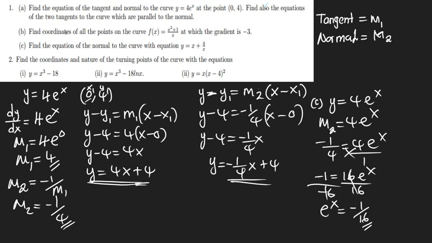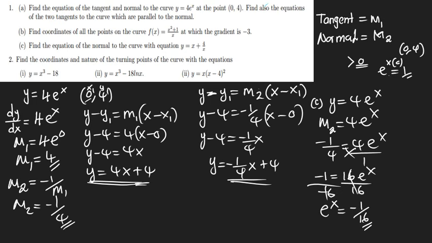I want you to notice something. E to the x is an exponential, and it only takes values that are greater than 0. At the point 0,4, e to the x is going to give us 1, because if we put 0 for x, it will be 1. Anything less than 0 is undefined.